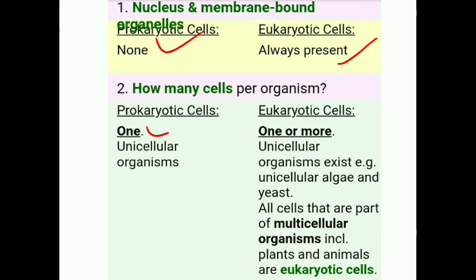They are made of only one cell, while eukaryotic cells are unicellular or multicellular. If they are made of a single cell, they are unicellular. For example, yeast is made of only a single cell, so it is unicellular. And multicellular organisms include plants and animals.